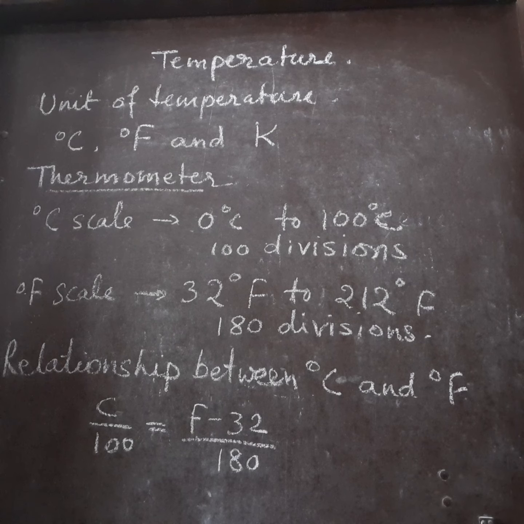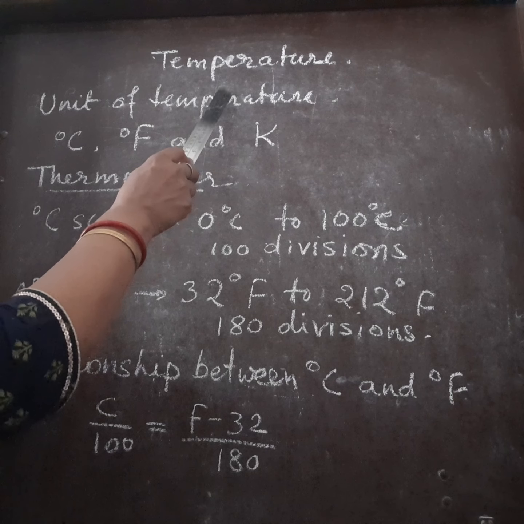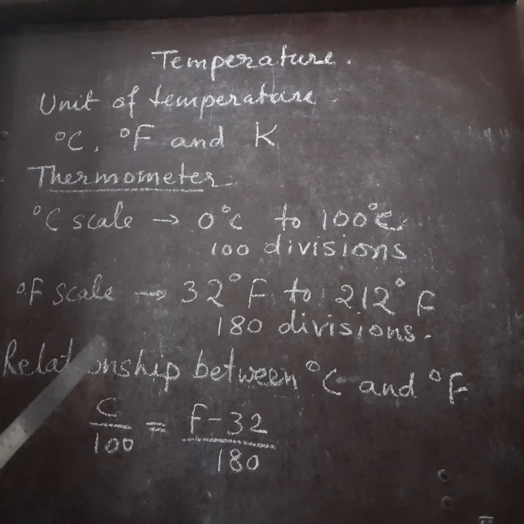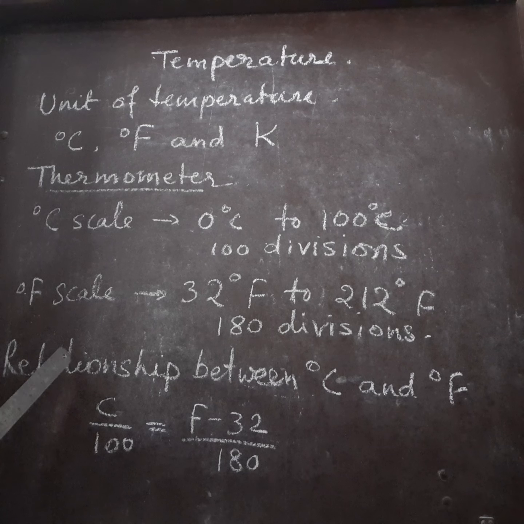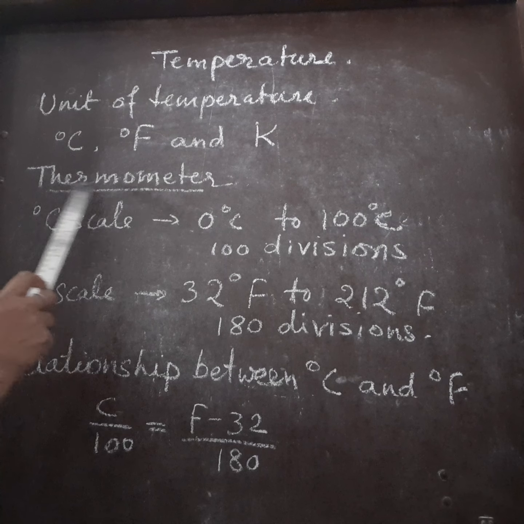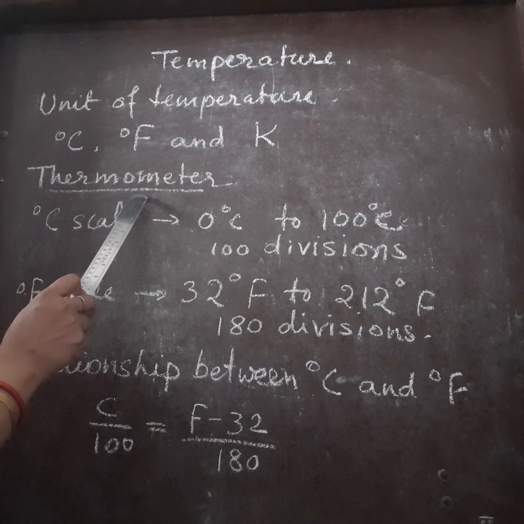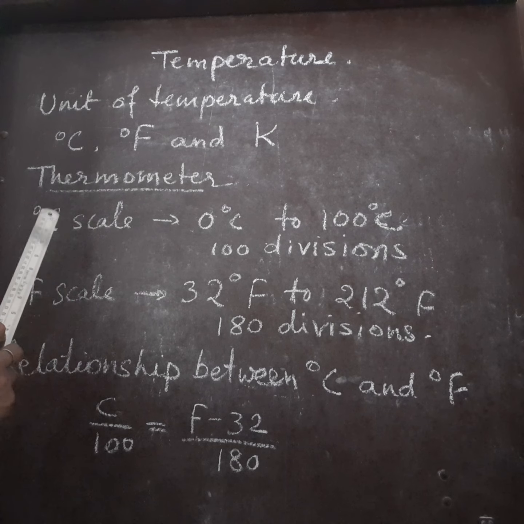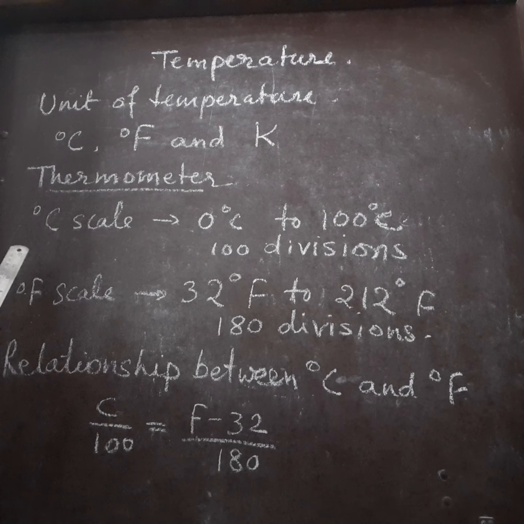These are the three units that are commonly used by us. Now next we come to measure the temperature of any given body. We need to use some instrument, and that instrument is thermometer. So thermometer is the instrument for measuring temperature of any given body.